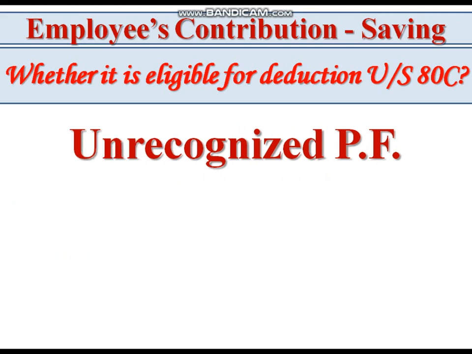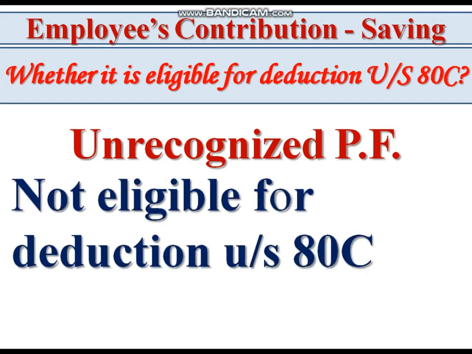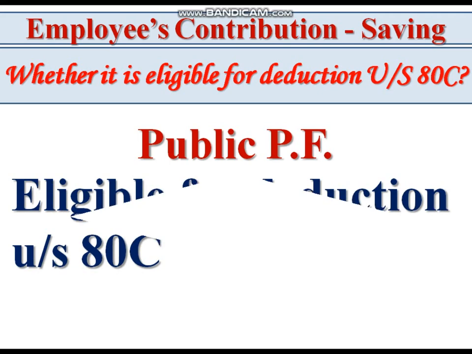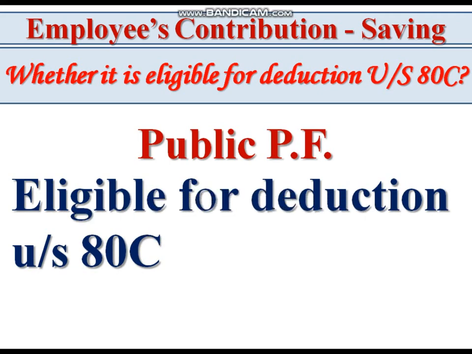In the case of unrecognized Provident Fund, it is not eligible for deduction under Section 80C. In the case of public provident fund, it is eligible. So in statutory, recognized and public provident fund, the employee's contribution is eligible for deduction under Section 80C, and in unrecognized provident fund, it is not eligible.